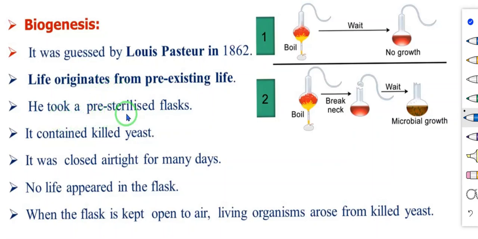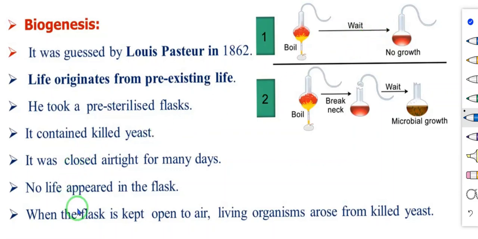He took a pre-sterilized flask. It contained killed yeast. See this picture. Pre-sterilized flask, inside what is present? Killed yeast is present. It was closed airtight for many days, so air cannot enter inside. No life appeared in the flask. So he was waiting for many days. After that, there was no growth in this flask.